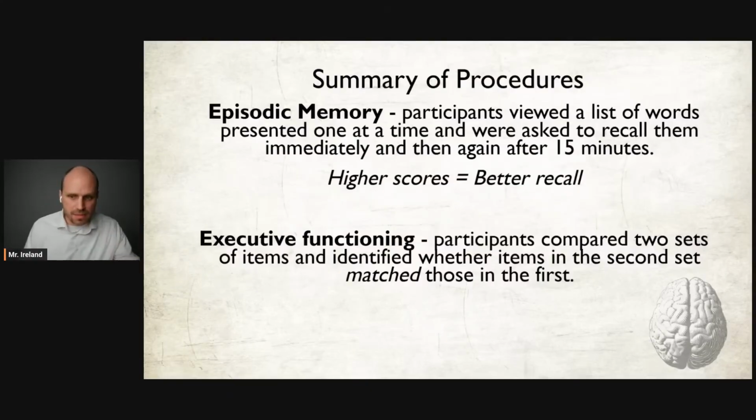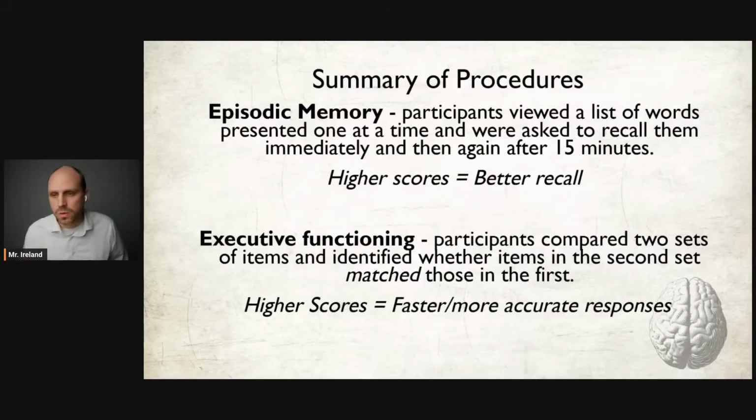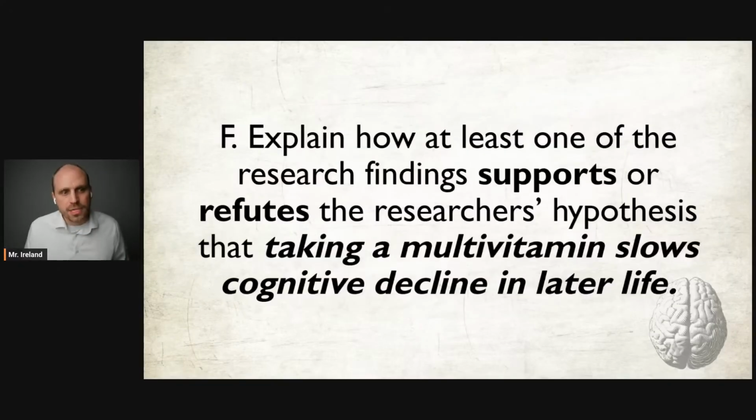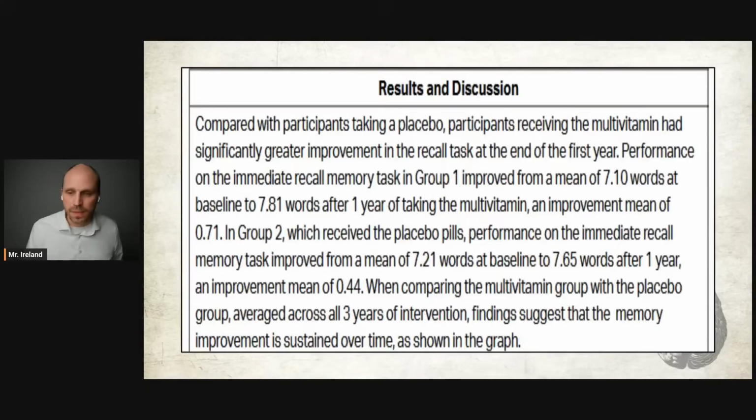And the way they defined this in the study was participants compared two sets of items and identified whether items in the second set matched those in the first set, and higher scores equaled faster, more accurate responses. So again, explain how at least one of the research findings supports or refutes the researcher's hypothesis that taking a multivitamin slows cognitive decline later in life. Well, let's look at the results section of the study. So there's a lot here that we could use to respond to that question.